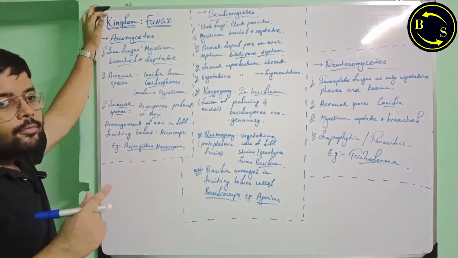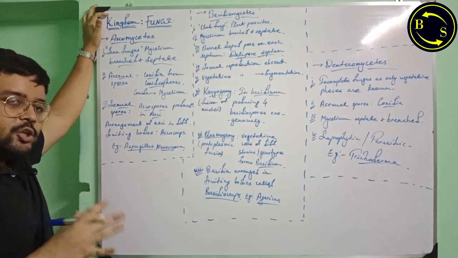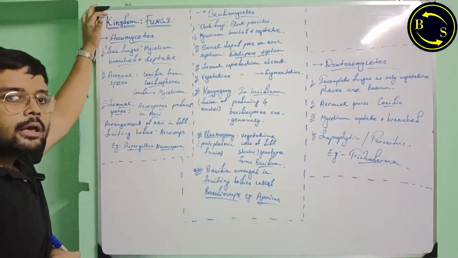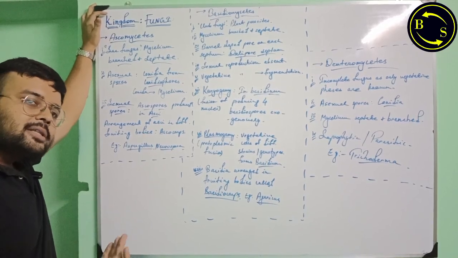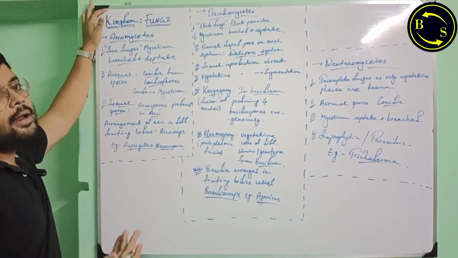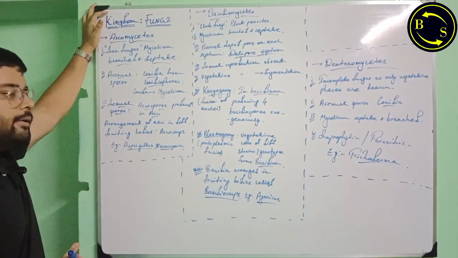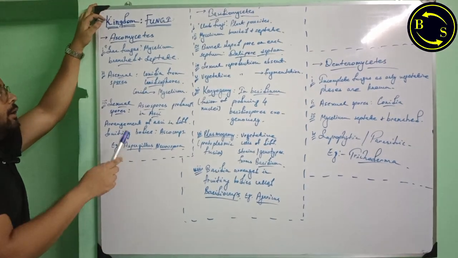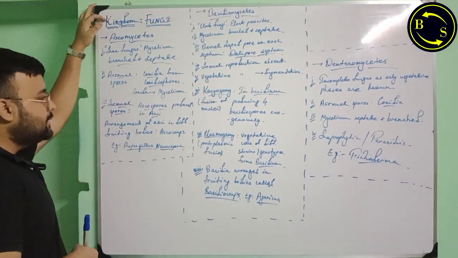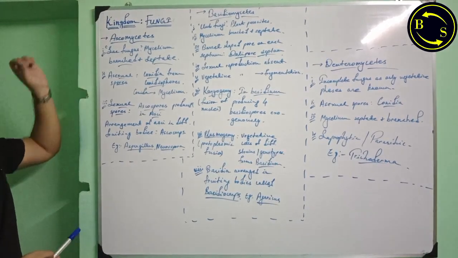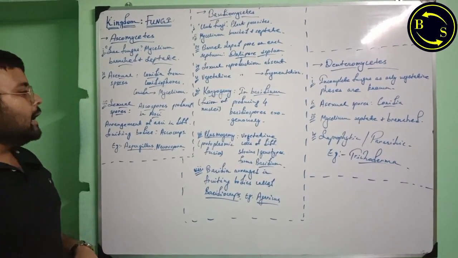However, they do not form structures called tissues. Tissue level differentiation is absent in kingdom Fungi, and is only present in higher plants and animals.